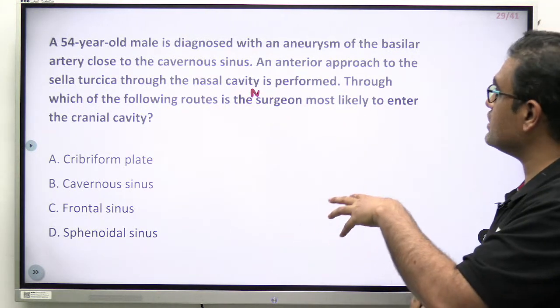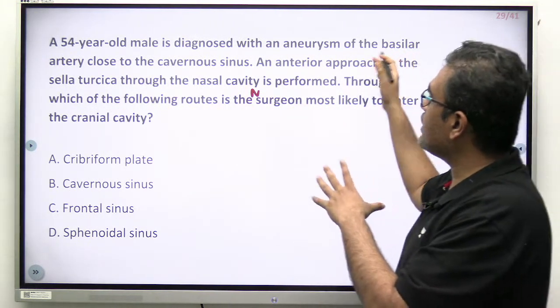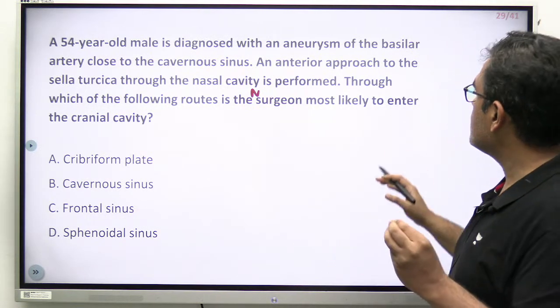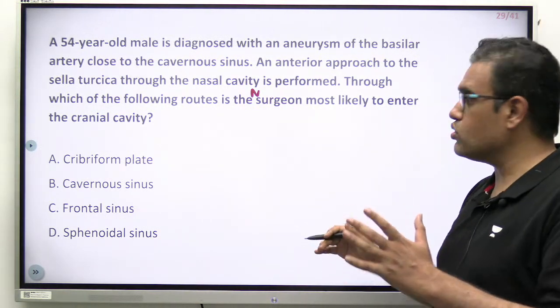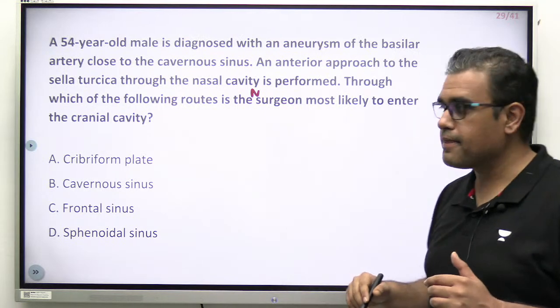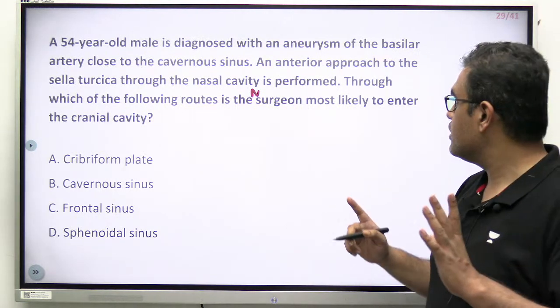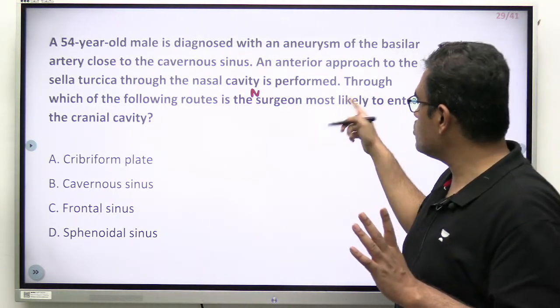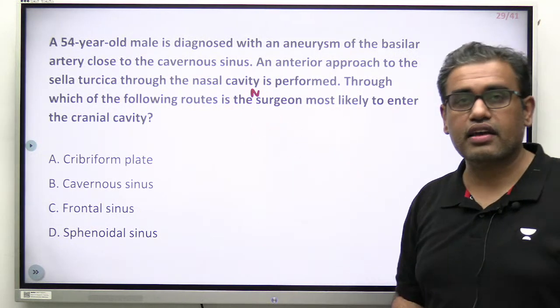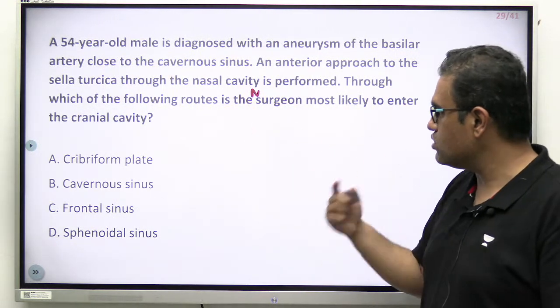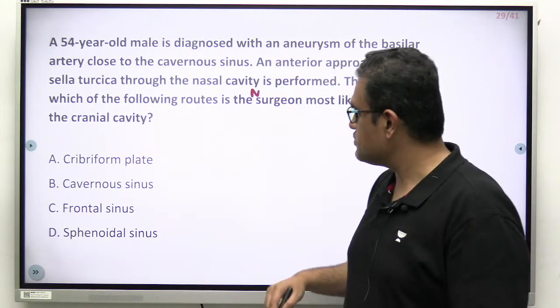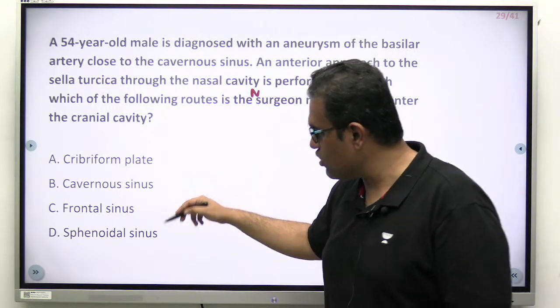I repeat the question again. The problem is in the basilar artery. There is an aneurysm. The surgeon has an anterior approach to reach the sella turcica through the nasal cavity. Through which route will the surgeon reach the cranial cavity? Via the nose: cribriform plate, cavernous sinus, frontal or sphenoidal sinus.